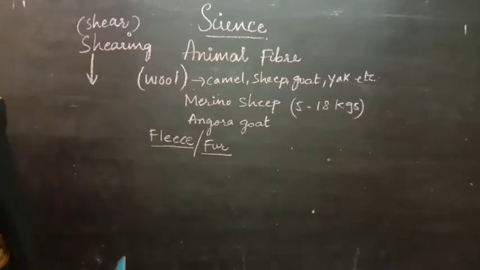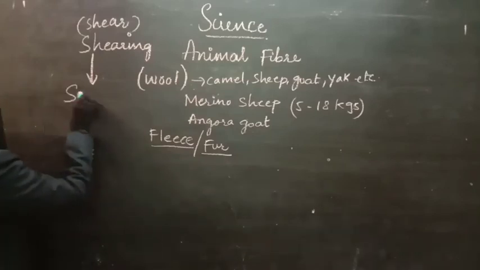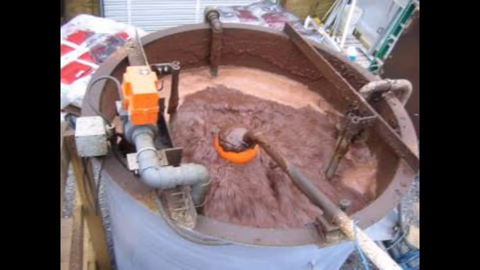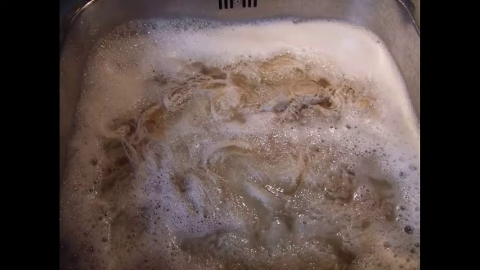After shearing, now cleaning is done. Large tanks are present. In these large tanks, the sheared fleece is dipped. The tanks have chemical water. Why that chemical water?